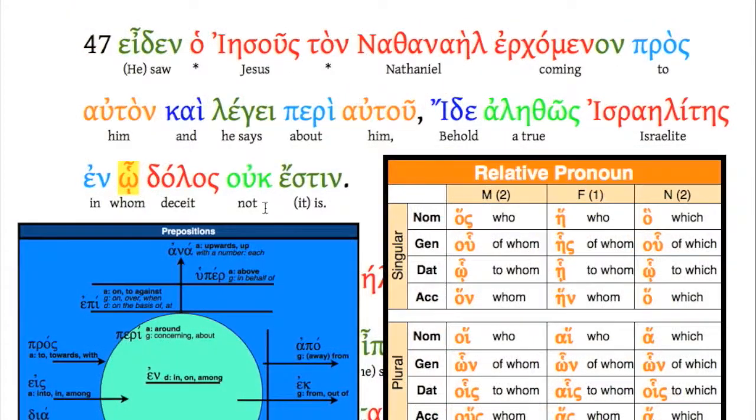Then here's our last one in verse 47, and notice once again we have a preposition. So the preposition is determining the case here. In whom, in takes the dative. So we have the dative form, in whom. Of course, referring back to the true Israelite here.